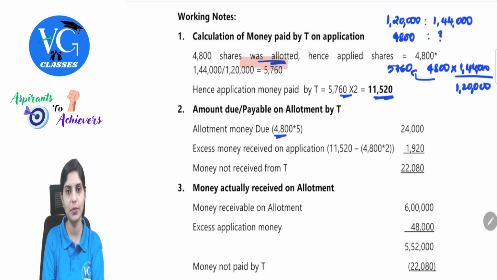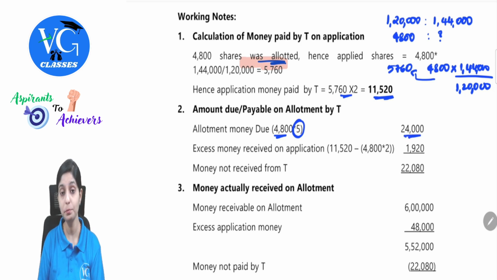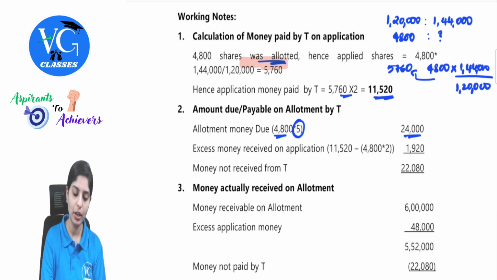400 is the number of shares which he is allotted. 5 rupees is the allotment money including premium. So this will be 24,000. In this, he has extra money, how much? He had applied for 5,760 shares, but he got 4,800 shares. So what is the extra? 5,760 minus 4,800, 960 shares.